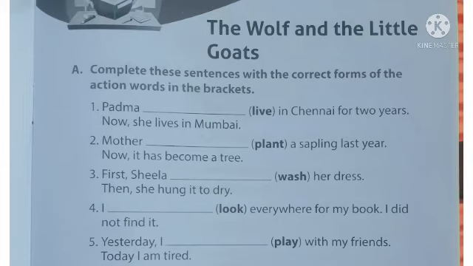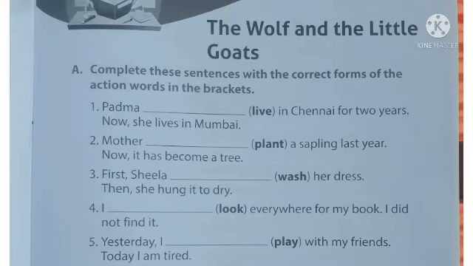Fourth one: I, in the bracket the word look, everywhere for my book. I did not find it. Fifth one: yesterday I, in the bracket play, with my friends. Today I am tired. So in each sentence you can easily identify that it is written in the past tense.